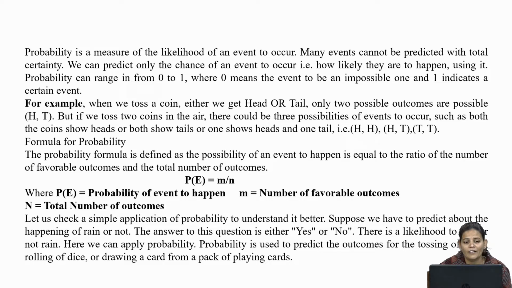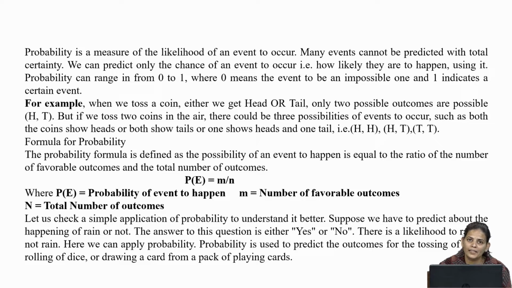For example, when we toss a coin, we get either head or tail. Only two outcomes are possible, as you know, because only two events are possible here, head and tail. But if we toss two coins in the air, there could be three possible events: both coins show head, or both show tail, or one shows head and one tail. So if we toss two coins, there may be three events: HH, head head; HT, head tail; and TT, tail tail.